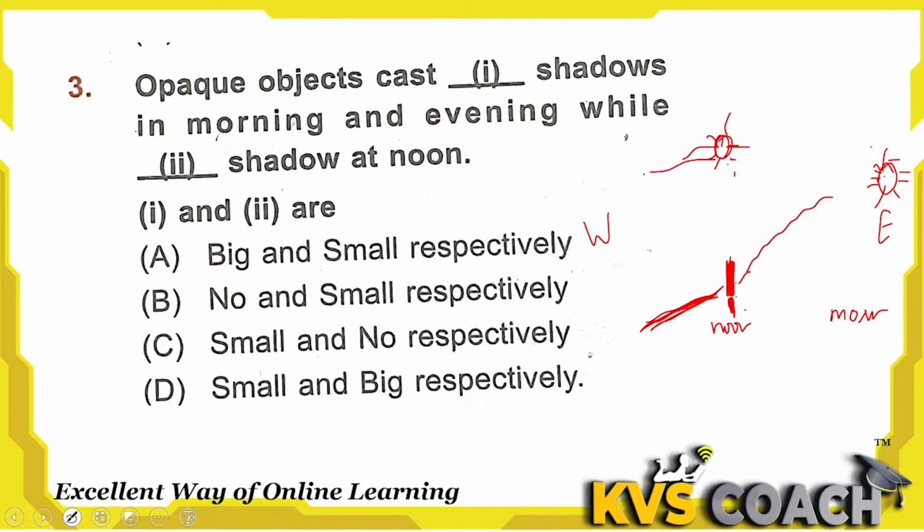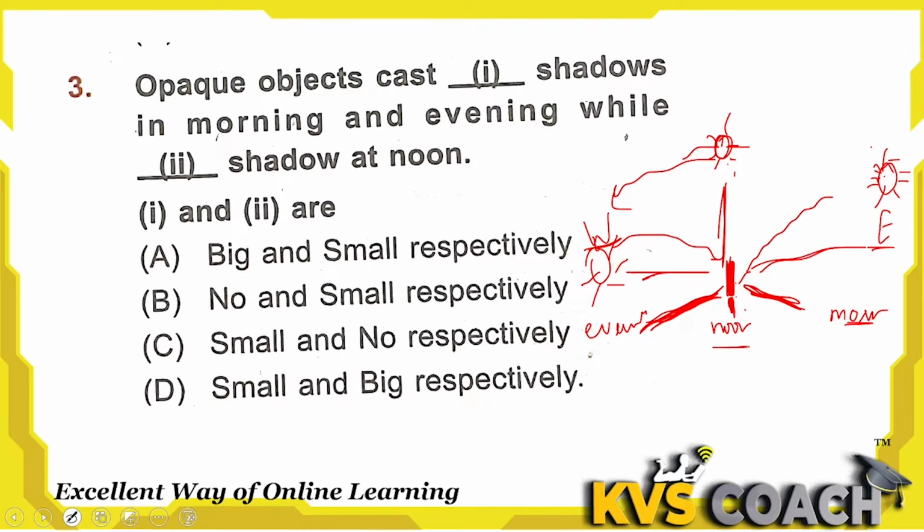But when it goes to the west, the sun is here, then the light comes from here and the shadow will be here. Here is much distance, but here is the lesser distance. It means when the sun is in the east or west, in the morning or in the evening, the shadow will be longer, but at noon the shadow will be shorter.